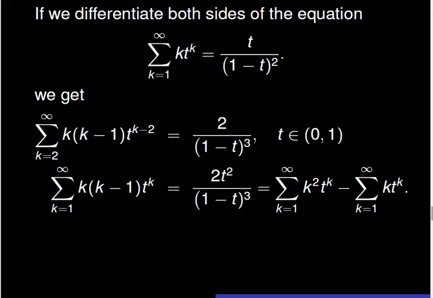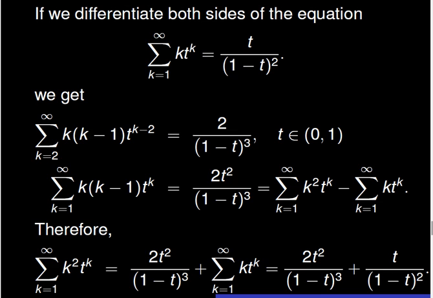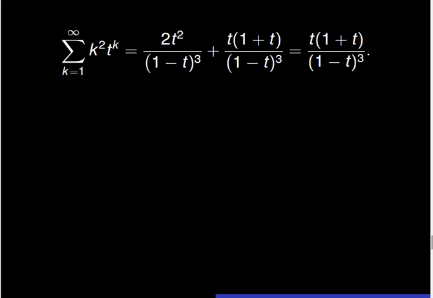We first multiply both sides of the previous equation by t squared, then break the resulting series as a difference of two series: the sum from 1 to infinity of k squared times t to the power k, minus the sum from 1 to infinity of k times t to the power k. This allows us to derive the sum of the series from 1 to infinity of k squared times t to the power k as the quantity 2t squared over the quantity 1 minus t cubed, plus t over the quantity 1 minus t squared. It comes that the sum of the series from 1 to infinity of k squared times t to the power k is equal to the fraction with numerator t times the quantity 1 plus t and denominator the quantity 1 minus t cubed.